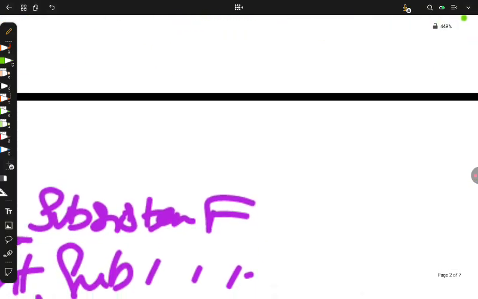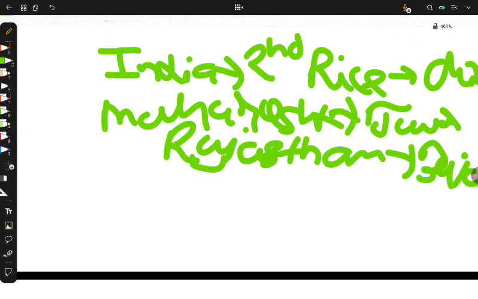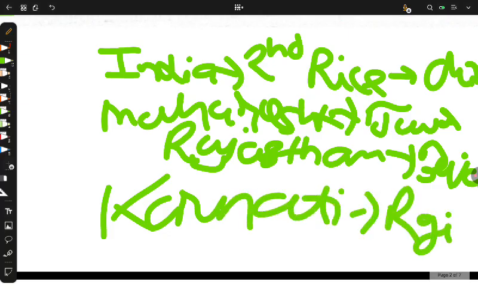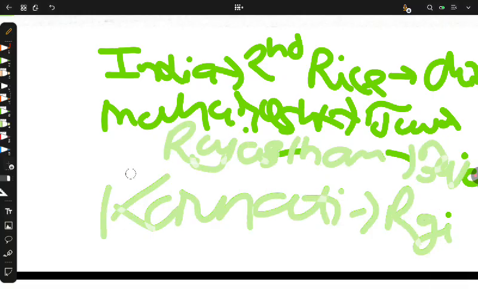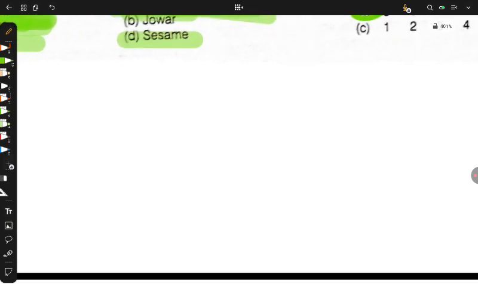And Karnataka, largest producer of ragi. I hope you have written in your copy. Please write in your copy, right? If you don't remember these things, it can be fatal for you. If it comes in 1 or 2 marks, then your marks will be instantly deducted. But if you just practice it one more time and write it in your copy and remember it, it will be highly good for you.